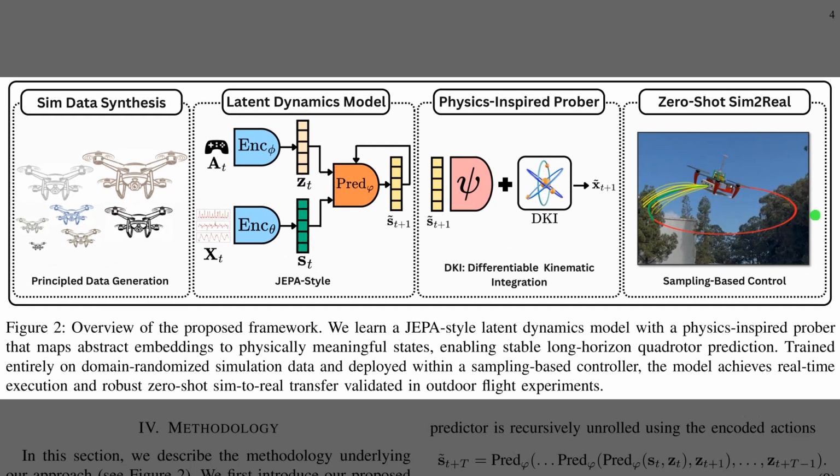Figure 2 outlines the entire framework, showing how these 4 properties fit together. First, the simulation data synthesis pipeline on the far left generates diverse training trajectories in virtual environments. Next, the Joint Embedding Predictive Architecture Dynamics model encodes the history of states and actions into a compact latent space, where it predicts future representations. A physics-inspired prober then maps these latent representations to actual physical states, using differentiable kinematic integration, which enforces the laws of physics. Finally, this model enables real-time sampling-based control for robust zero-shot flight in the real world.